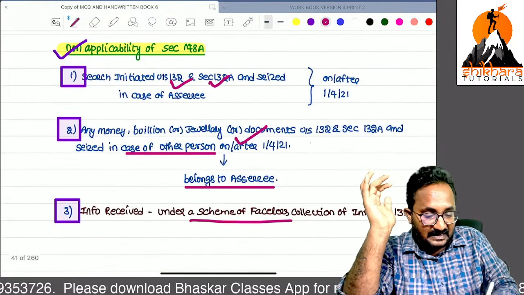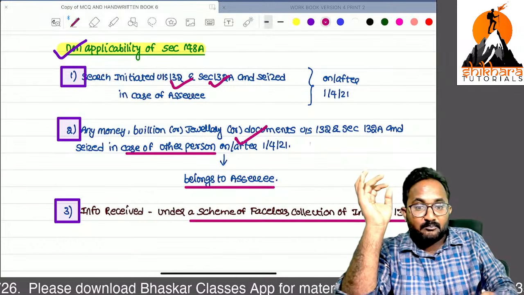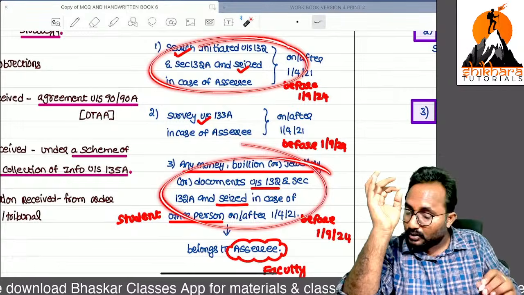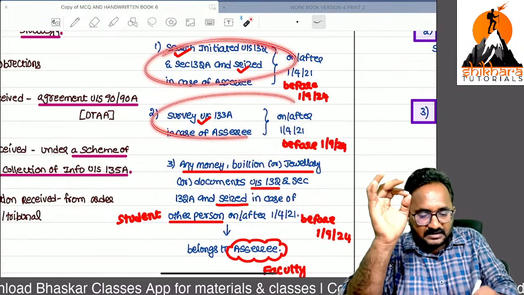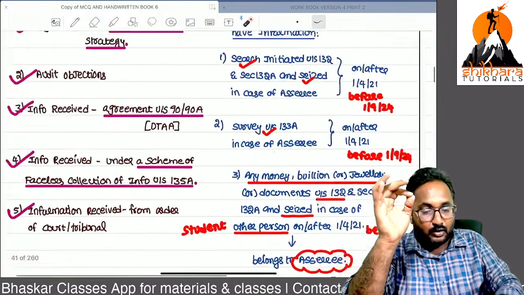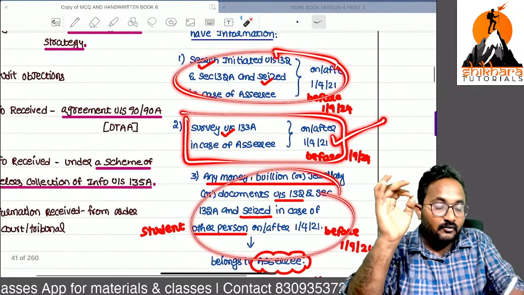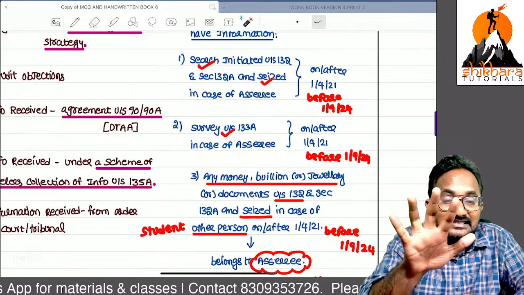Next, faceless collection related also. Many students are writing all these three. No. So all these three non-applicability cases they are written. No, no, no, ma. Search case, faceless collection case. Survey related, yes, we can provide the 148A procedure.